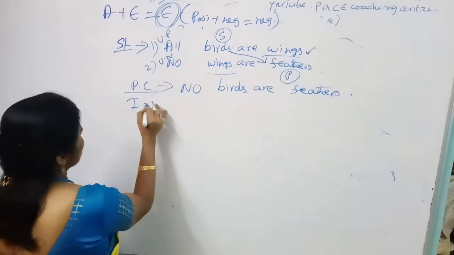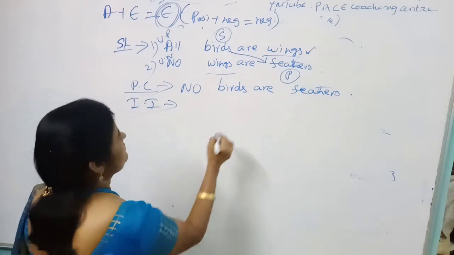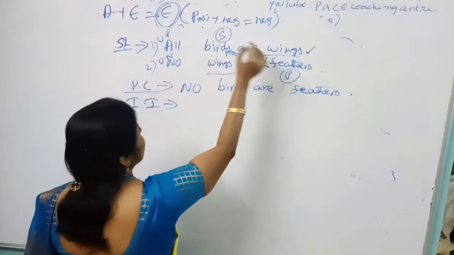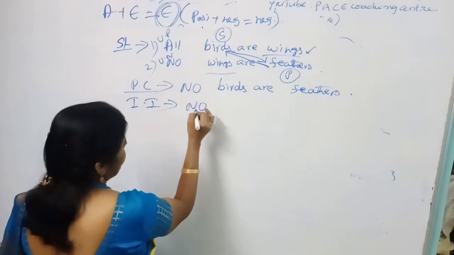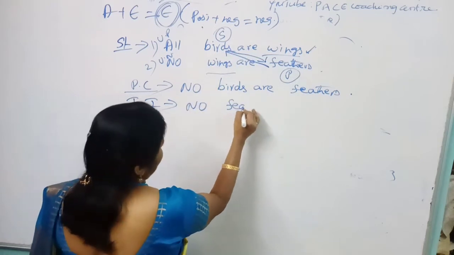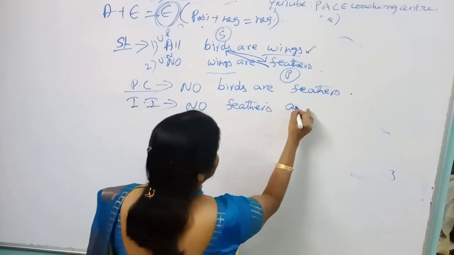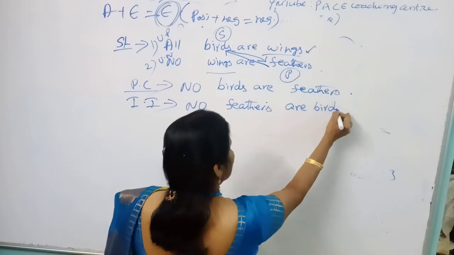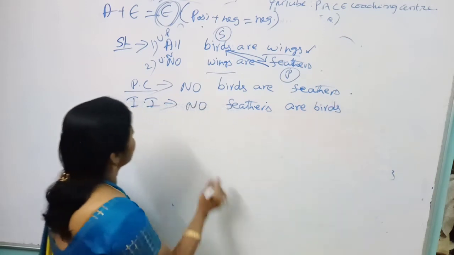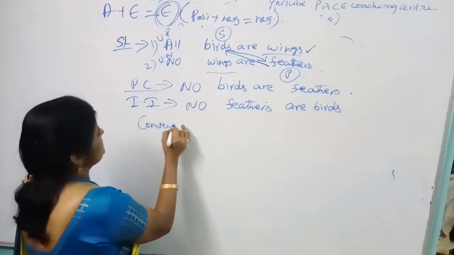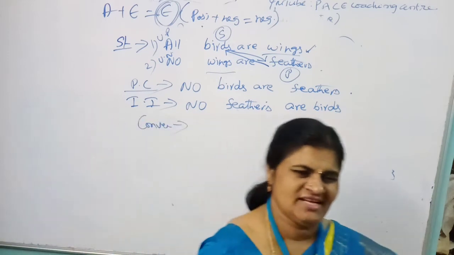And next coming to II, means immediate inference. So by using feathers with the birds, you can simply say the answer with no, because no should be converted into no itself. No feathers are birds. Clear? And next coming to conversions. So see here, it is very easy.